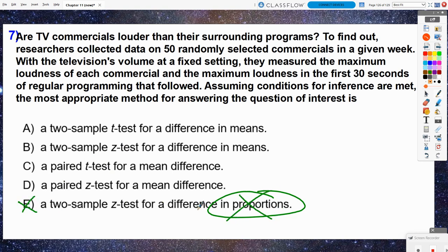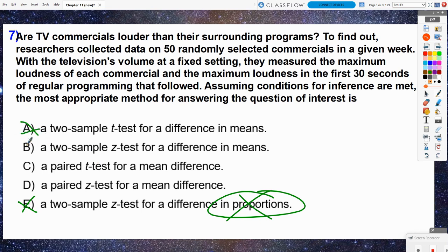You crazy. Now, I guess the main thing we first need to consider is this a paired problem or a 2-sample problem? And it kind of makes it sound like, again, it's a 2-sample, right? Because they're wanting to measure the loudness of a commercial and then the loudness following the commercial. But they're pairing those two things up there, right? So these 50 randomly selected commercials are paired with the normal, regular programming that followed that commercial. So this truly is just a 1-sample problem, but it is a paired example here.